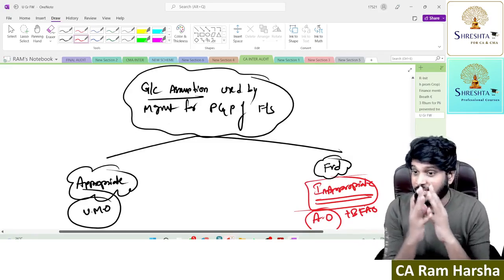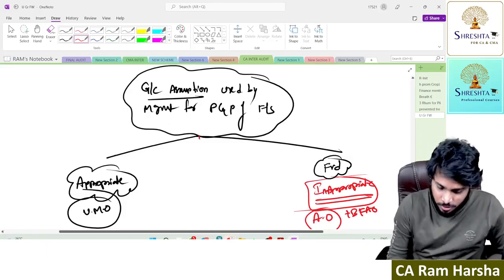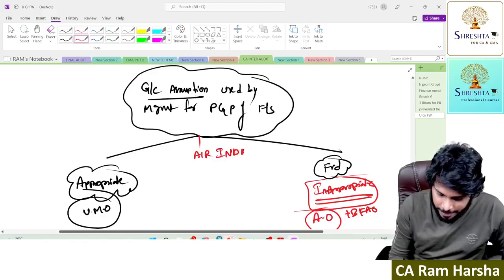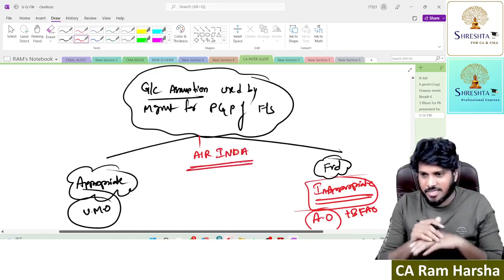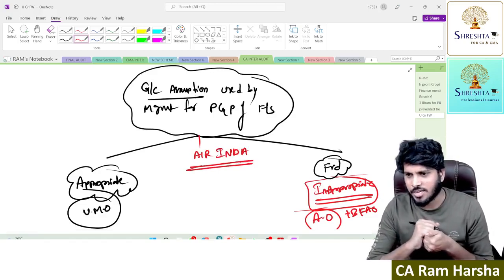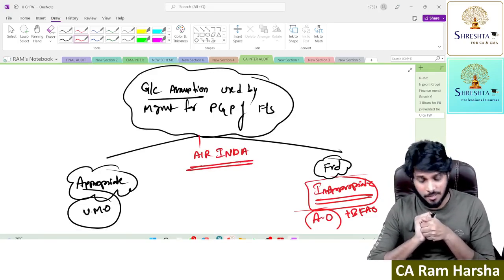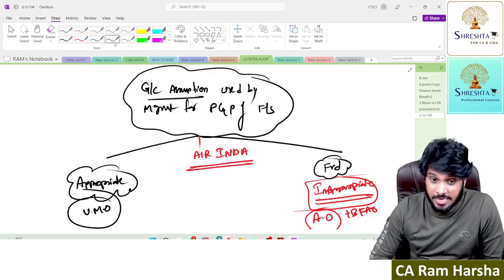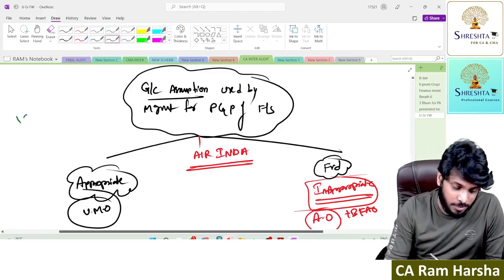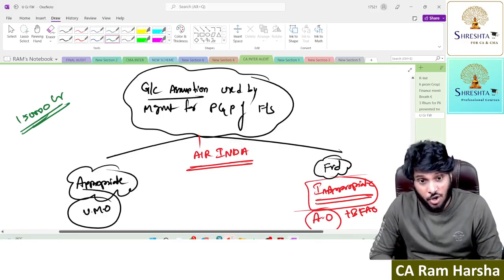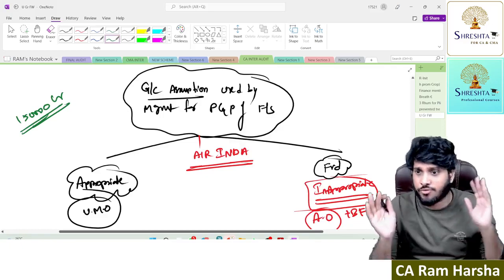Now suppose there is another situation. Let's take the situation of Air India. Everyone knows that very recently Tata Group has acquired Air India. Now you know Air India has approximately accumulated losses of 1,50,000 crore. They have accumulated losses of lakhs of crores.